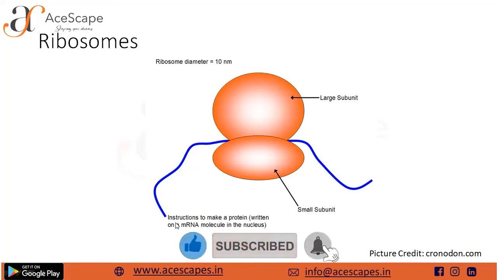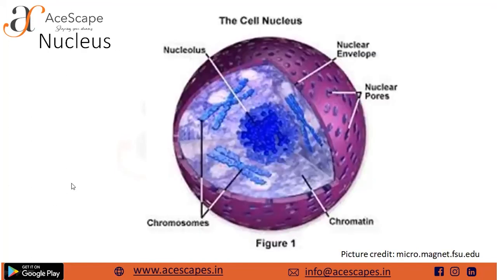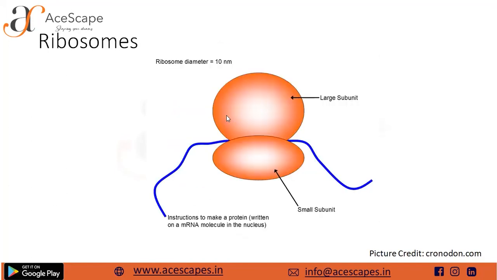The basic function of ribosomes is to make proteins out of mRNA. How is this mRNA generated? That is another whole different process of transcription and translation. Transcription occurs when the genetic material that we talked about gets transcribed into an mRNA.